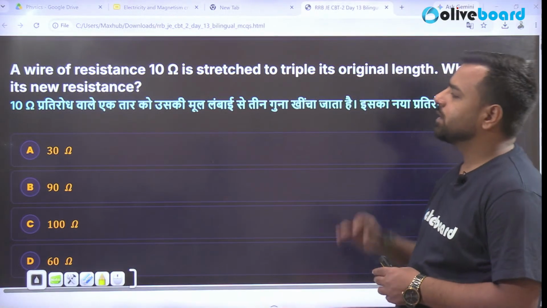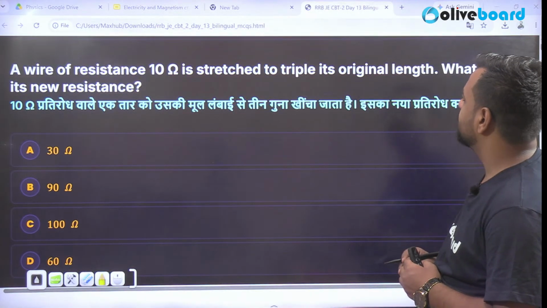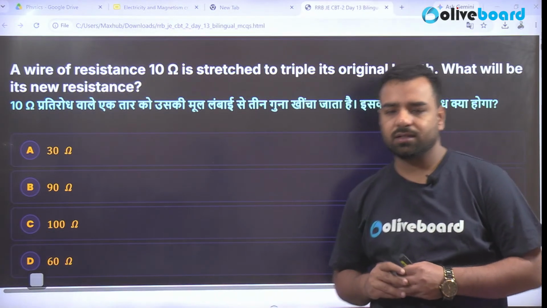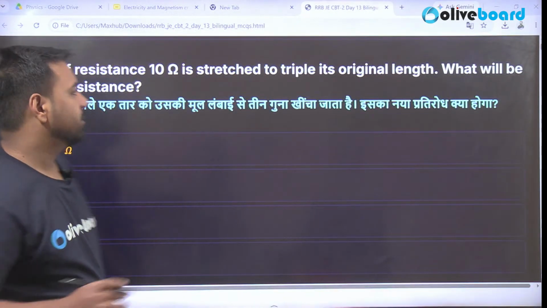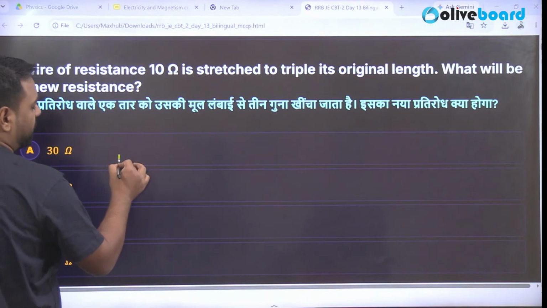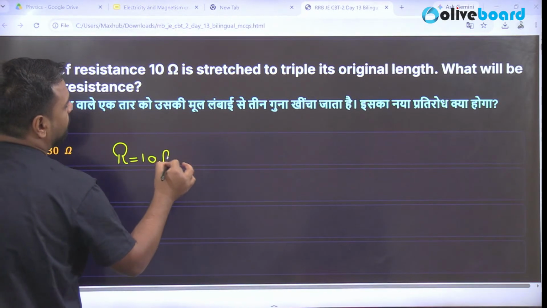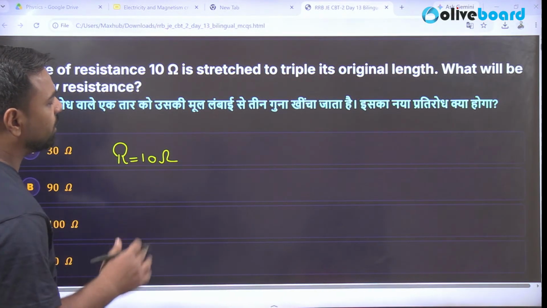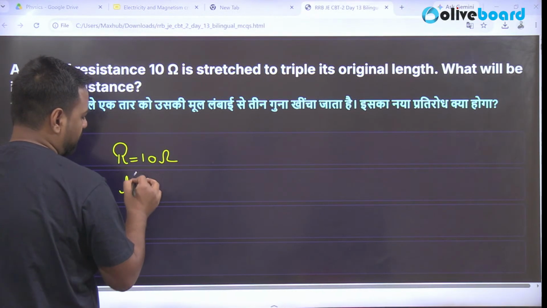The question is, a wire of resistance 10 ohm is stretched to triple its original length. What will be its new resistance? What do you think? What will be the correct answer? So just try to solve it. So guys, here what is given? We are given that the resistance is 10 ohm, and then the wire was stretched to triple its original length. So length was tripled here.